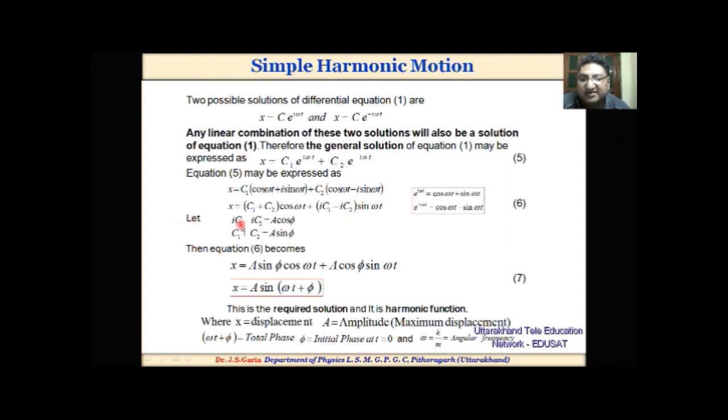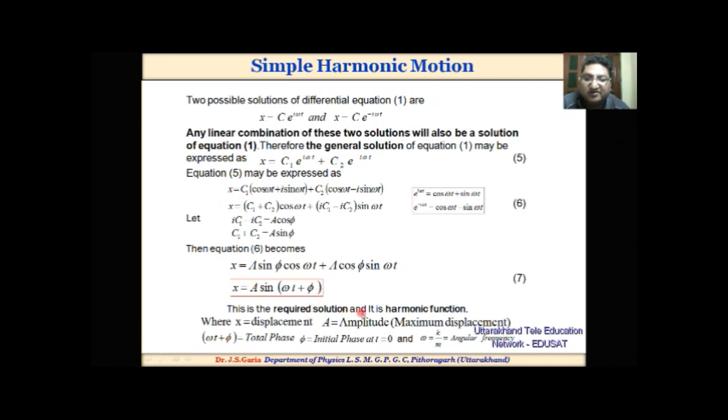Let i(c1 minus c2) be equal to a cos phi, and c1 plus c2 equal to a sin phi. Putting this value in the solution, we finally get x is equal to a sin (omega t plus phi).